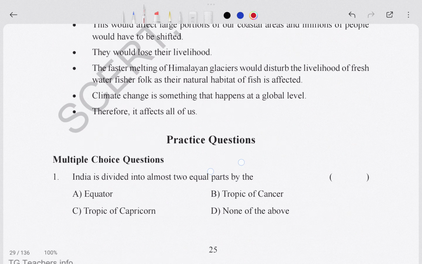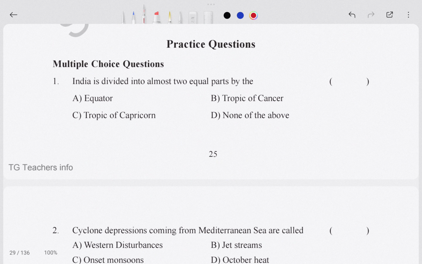So these are the notes, and I will upload the notes also after a few days. So let's see first of all. This is the questions given here. First of all we are going to see the multiple choice questions.